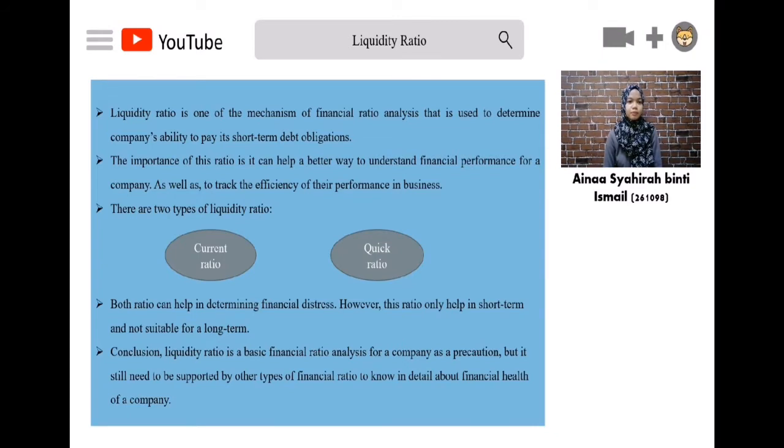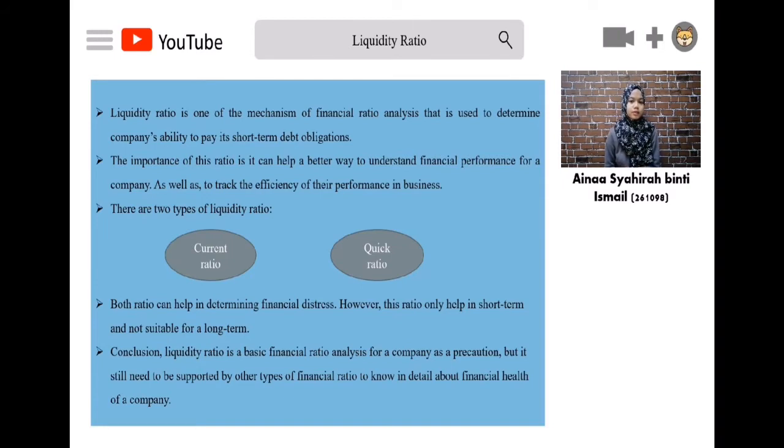Now I will talk about the importance of financial ratio analysis to predict financial distress. One of the financial ratio analyses is the liquidity ratio. Normally, in business life, some companies might face problems in terms of their finances. However, this can be avoided if a company applies the liquidity ratio to detect its financial condition.